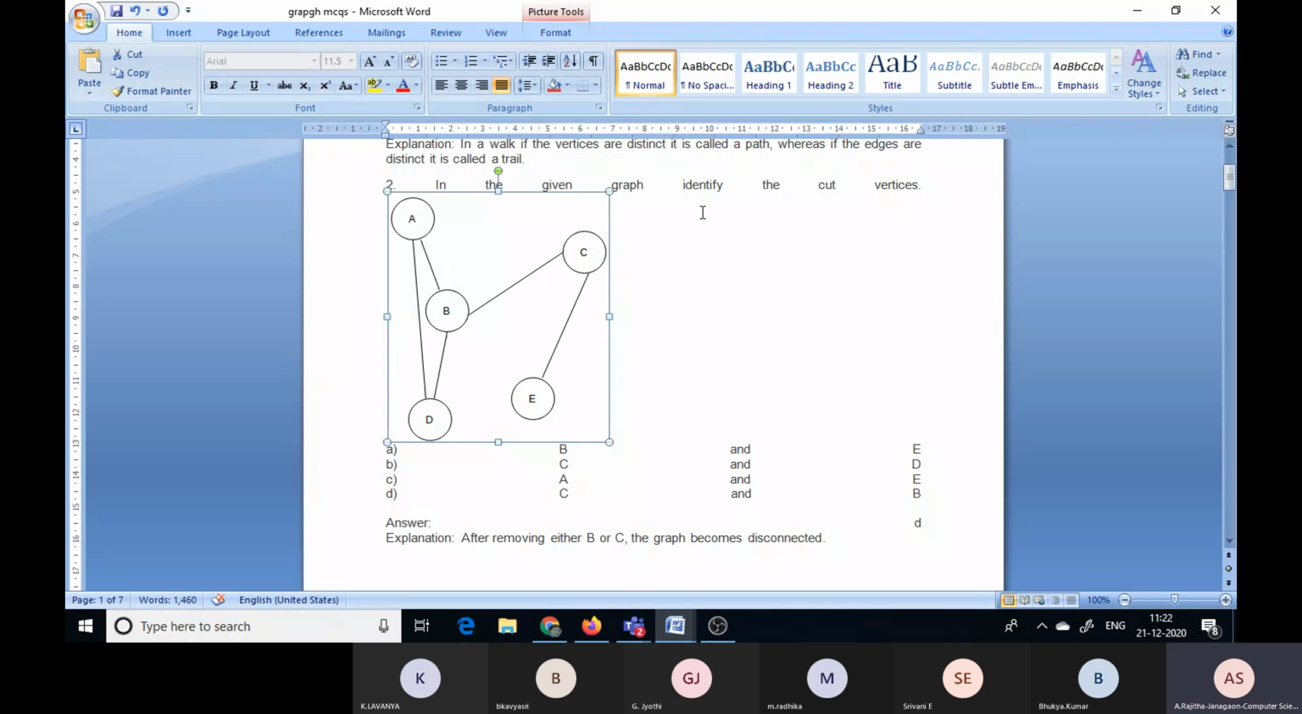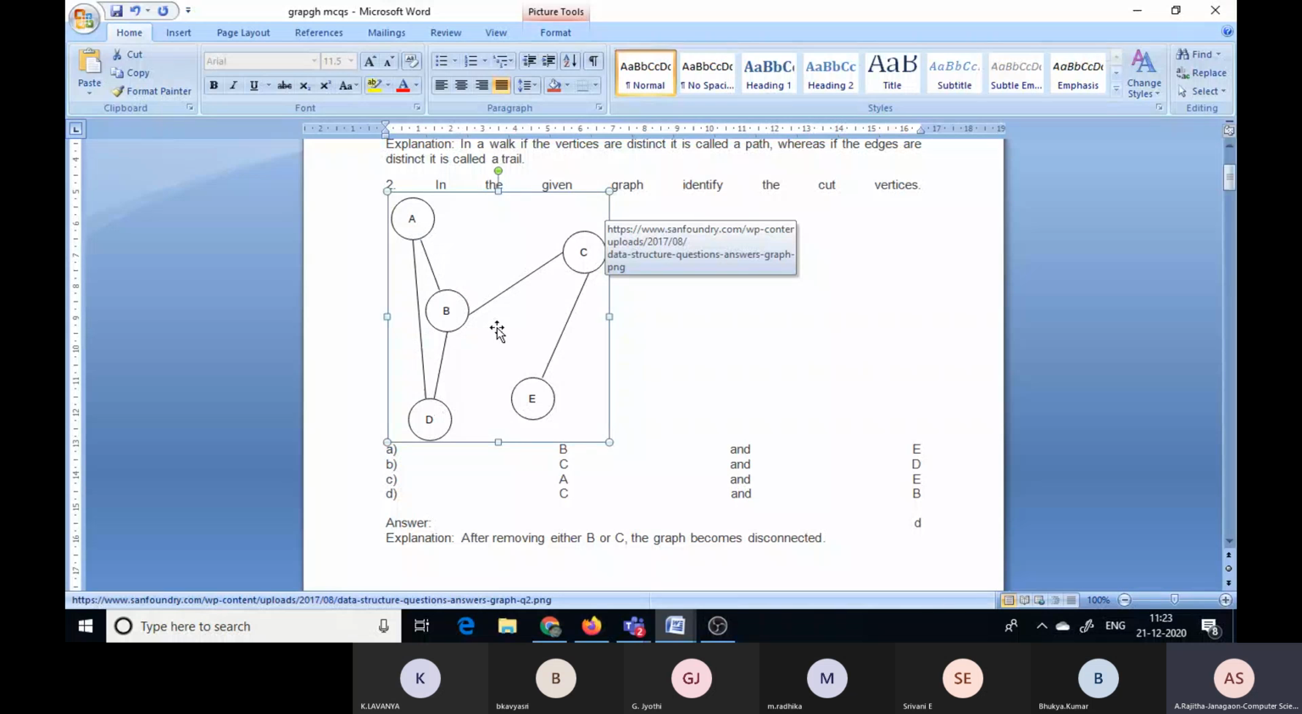Here in the given graph, identify the cut vertices. So first of all, what is a cut vertex? Write down the definition. Suppose you remove any vertex from the graph and it can be divided into a number of components. Now it is a single component. Suppose you remove this vertex. Now only A to D is one edge, and C to D, C to E is one edge. There is no edge from B to C, B to D, or B to A.